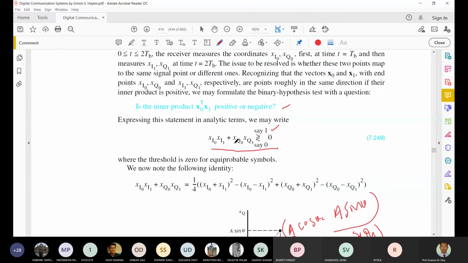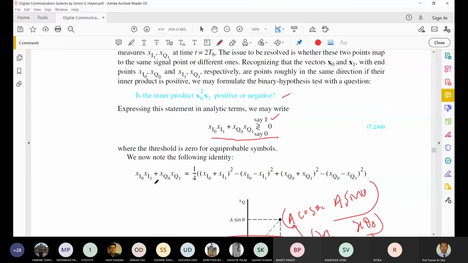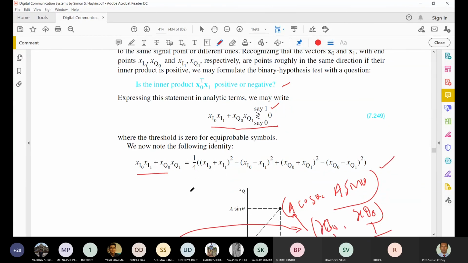So now we are representing this term like this. Whatever the terms on the left hand side, we are rewriting as this. Basically we know that AB equals half of (A plus B) square minus (A minus B) square.